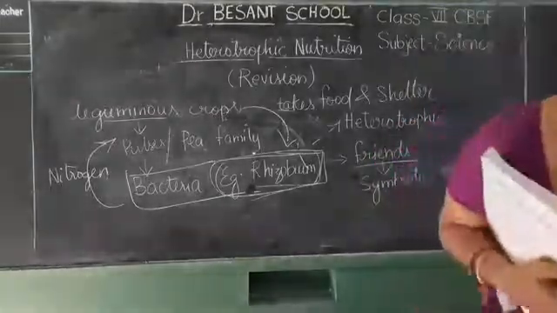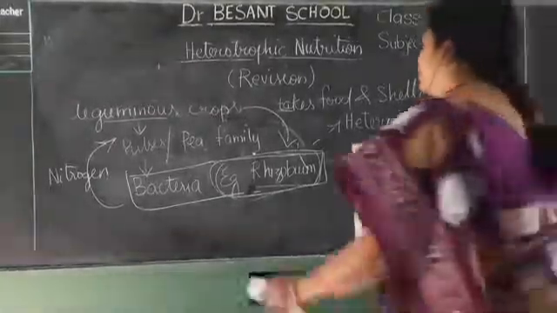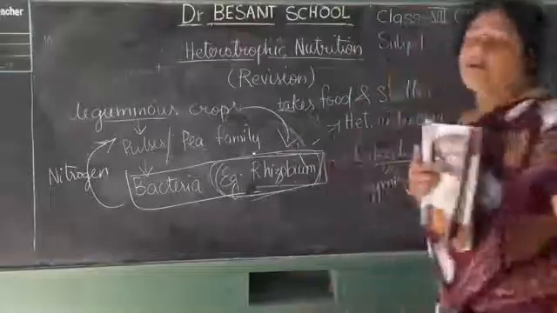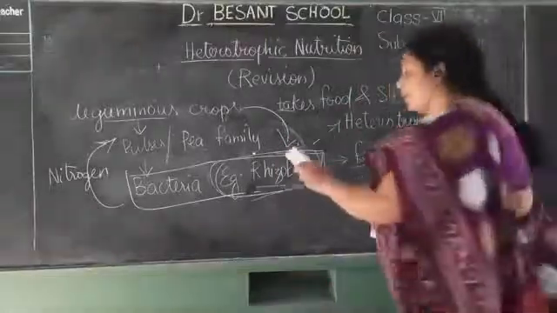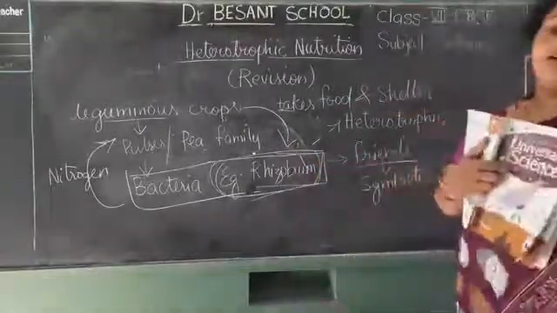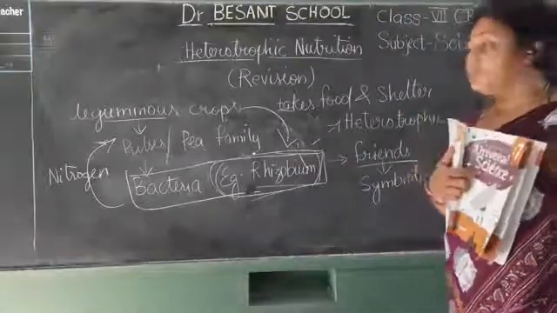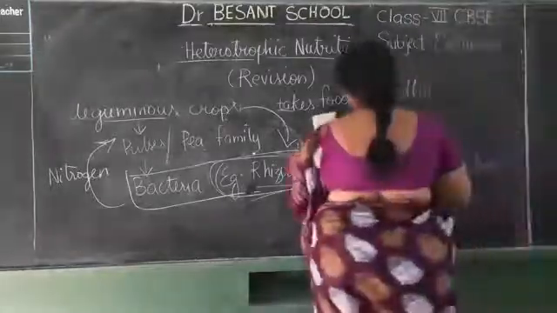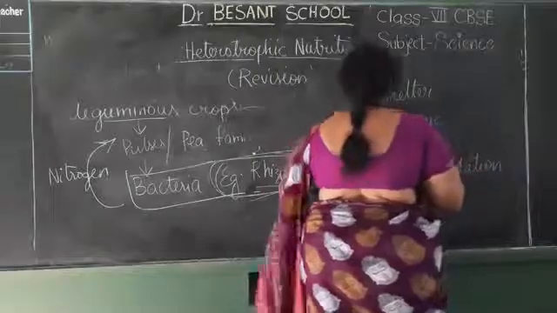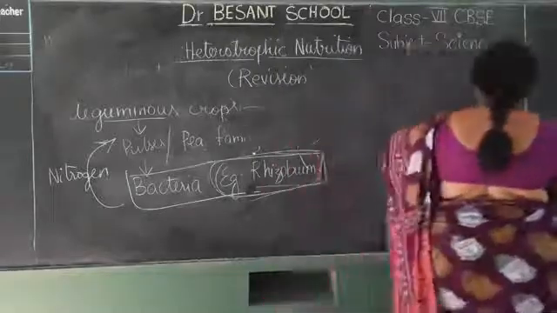Okay, children. So we see that one of the types of heterotrophs here, the bacteria, that is rhizobium, is one of the types of heterotrophs where it shows a symbiotic relationship. Okay, next we shall go to the next type.